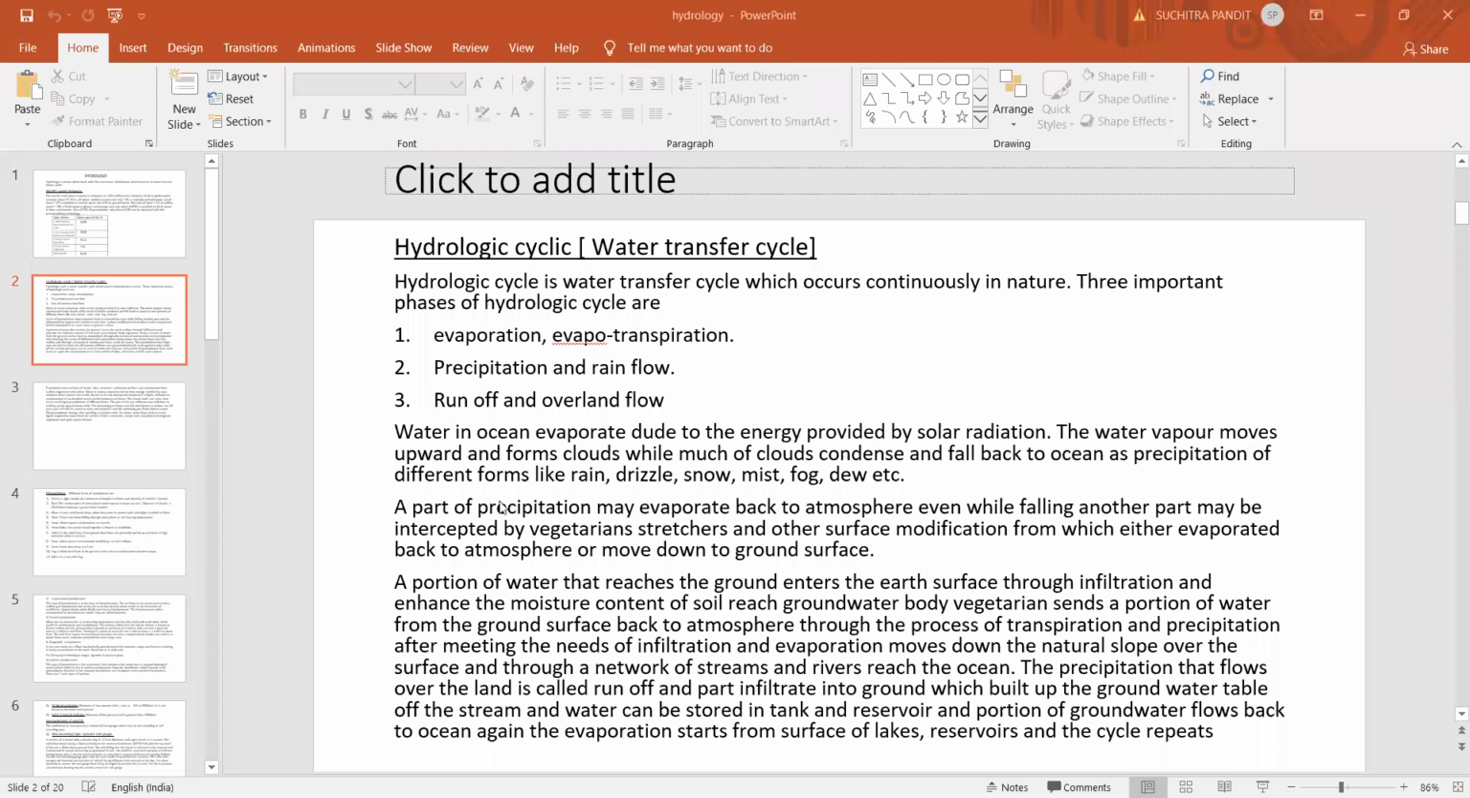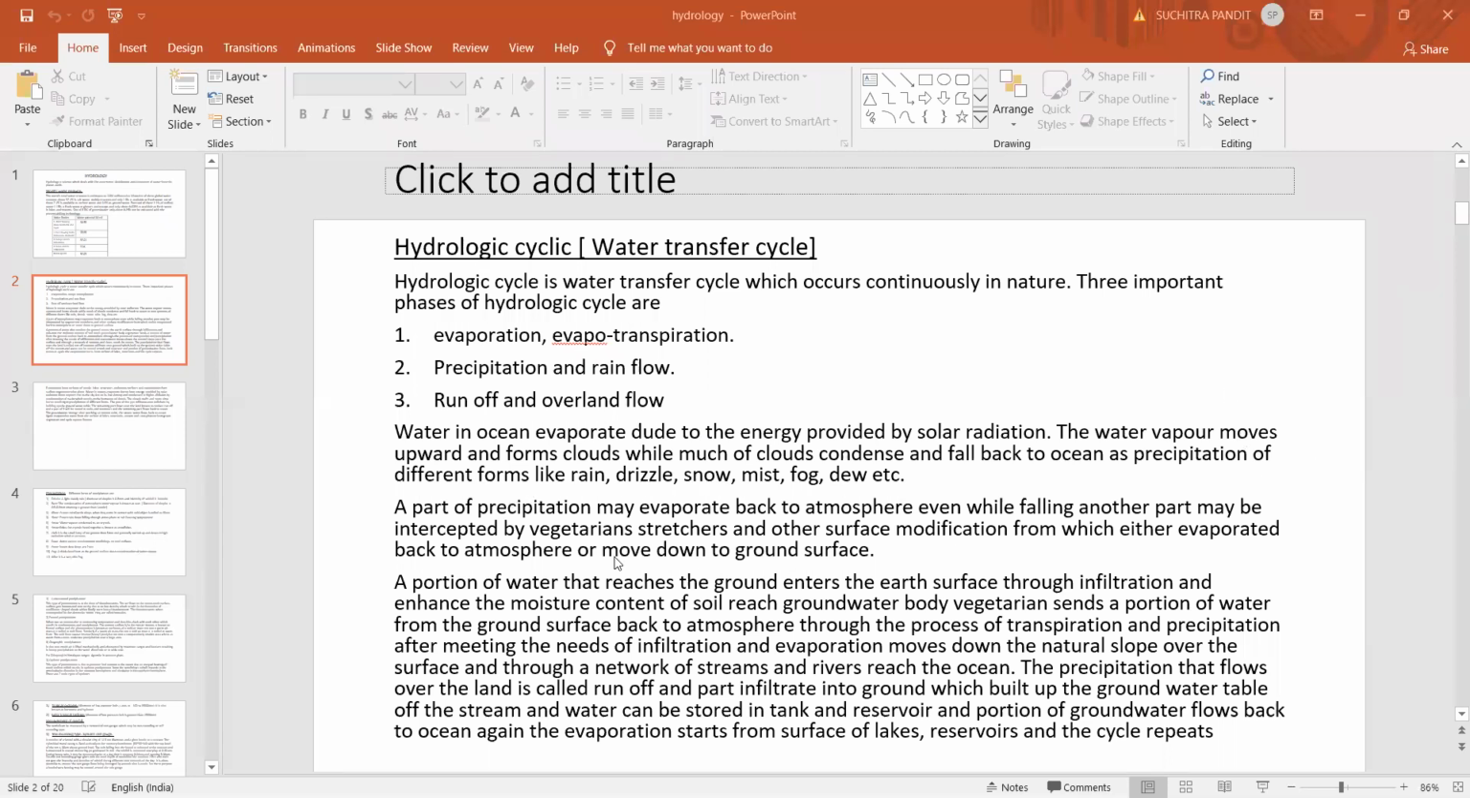The water vapor moves upwards and forms clouds. Sorry, there is a sentence mistake here. So basically, the water vapor rises to the sky due to its low density, and at higher altitude, due to the condensation of nuclei, it results in the formation of dense clouds. So these clouds collide with each other, or sometimes burst, which results in precipitation of different forms.